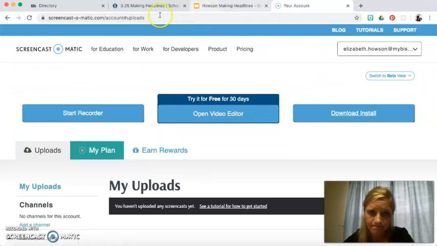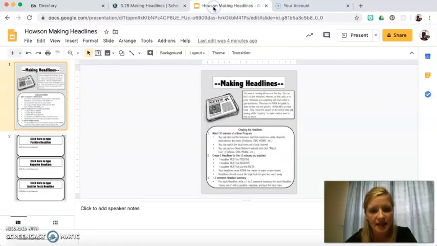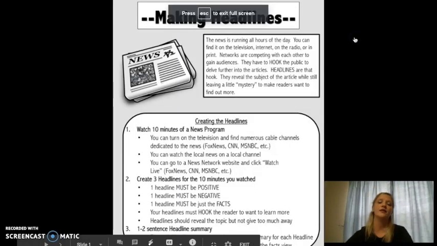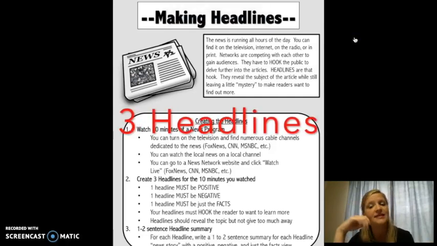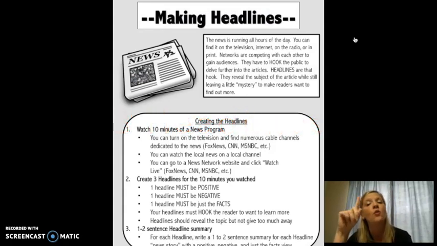All right. Okay, so it tells us that we're gonna watch 10 minutes of a news program. Then you're gonna create 3 headlines for the 10 minutes that you watched. One headline needs to be positive, happy, oh, look at what's going on, that's so great. Even if it was a negative story, you have to make it a positive spin. The second headline, negative, bad. Make it sound bad. It could have been a great story, but you're going to make it look bad. And then the third is a just the facts, okay?